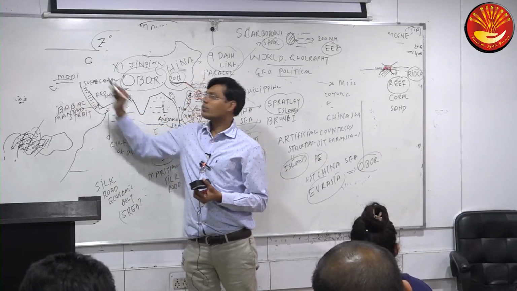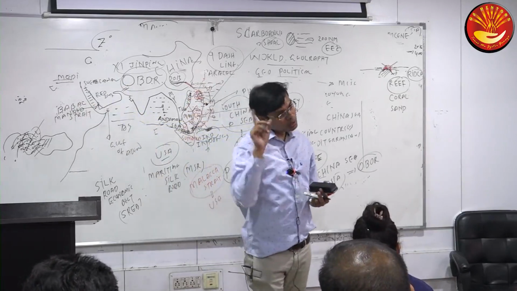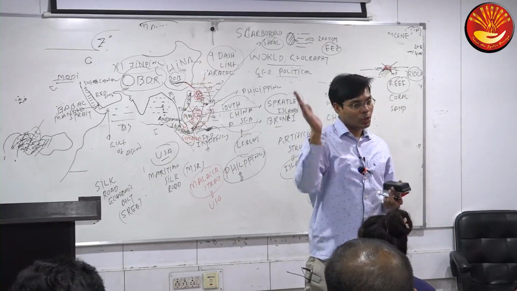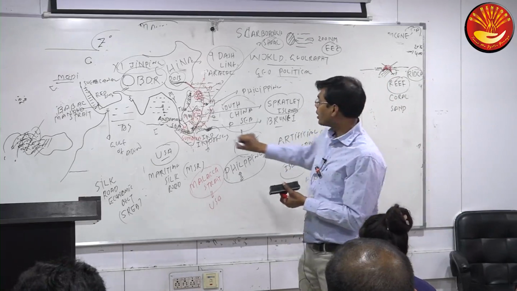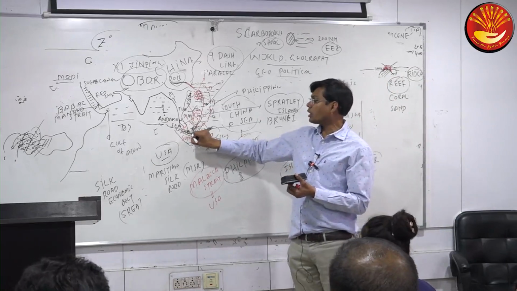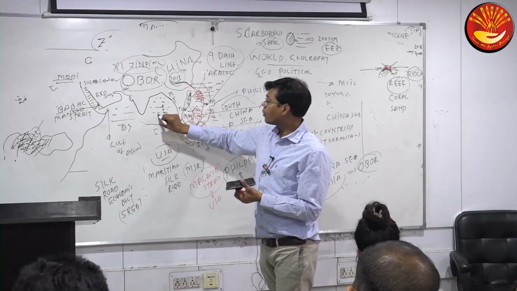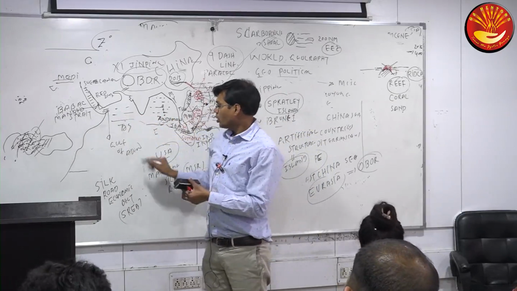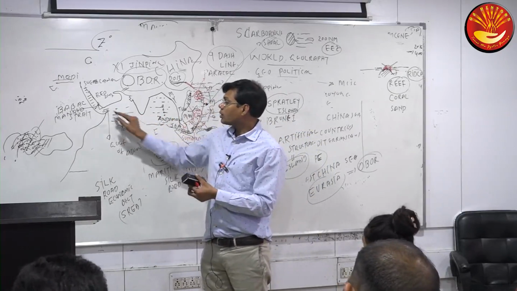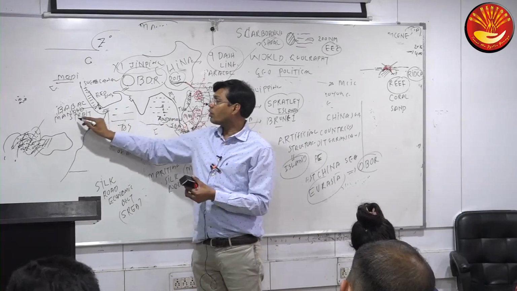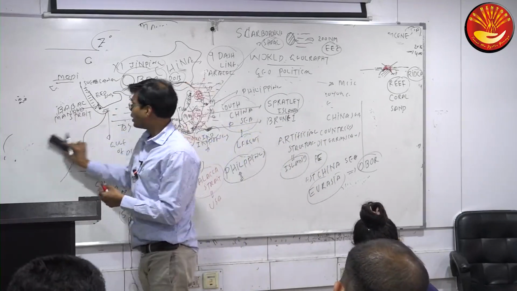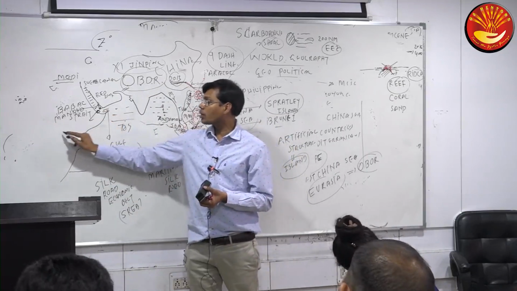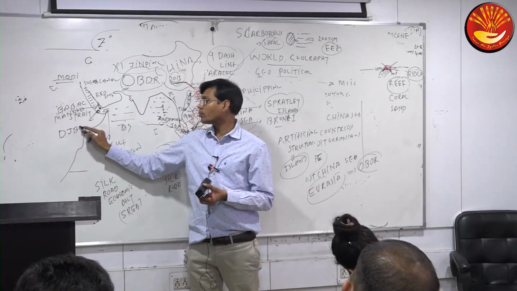Mediterranean Sea. So China has designed the Maritime Silk Road passing from the eastern coast of China to the South China Sea, then the Malacca Strait, then the Andaman Sea or Bay of Bengal side, then the Arabian Sea, then the Gulf of Aden near Yemen and Somalia. Then the famous Bab al-Mandab Strait. And China has invested a huge amount near Bab al-Mandab in one country. Which country? Djibouti.